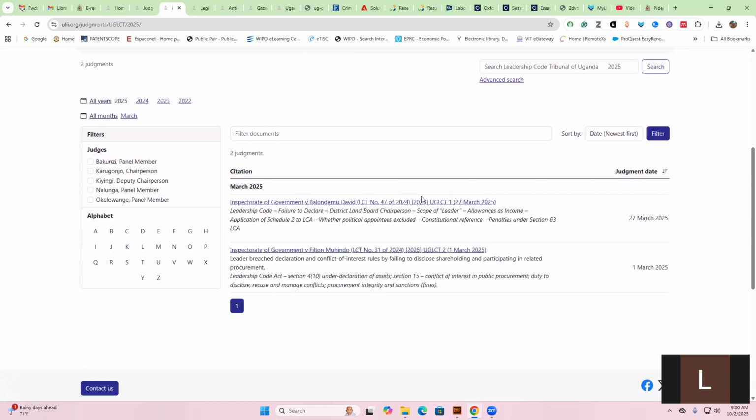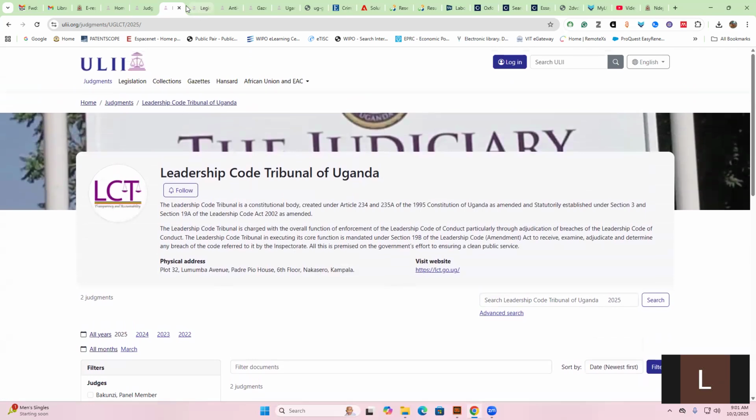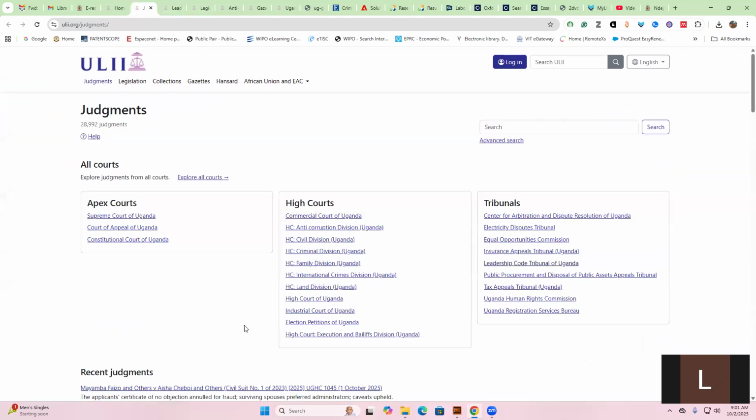For example, there is a judgment here of Inspector General of Government versus Balondamu David, and Inspector General of Government versus Filton Mohindo. These are for 2025, their latest in March. Both of them are for March. I think they've not had other judgments up to now. So you'll be able to find a lot. If you need to go to the Supreme Court, Court of Appeal, Constitutional Court, you find different judgments there.